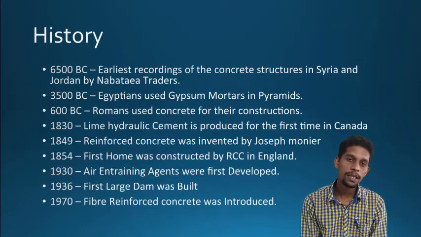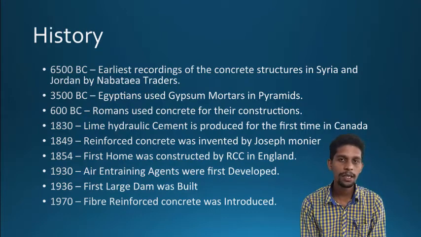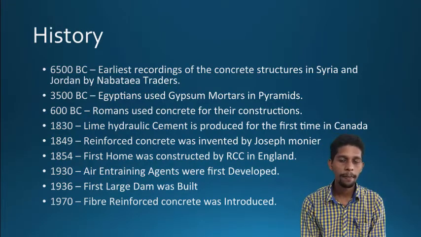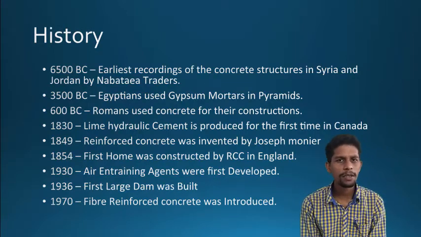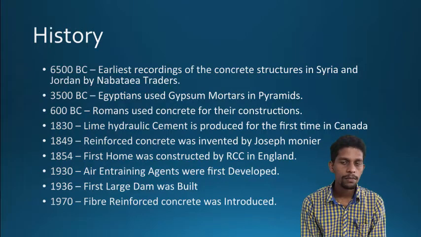In 6500 BC, the first concrete was used in the Arab countries, in Syria. Later in 600 BC, Romans used concrete for their structures. In 1830, lime hydraulic cement was invented.